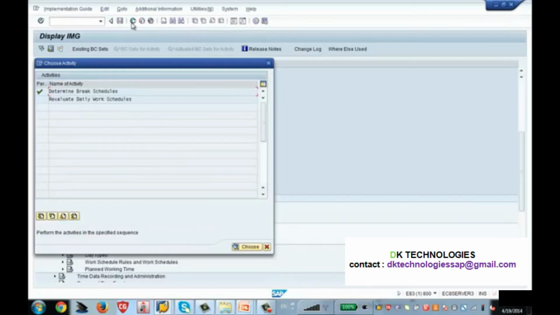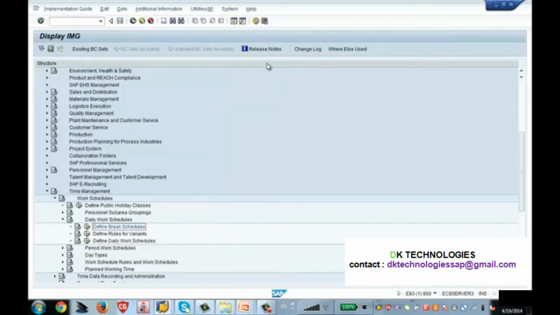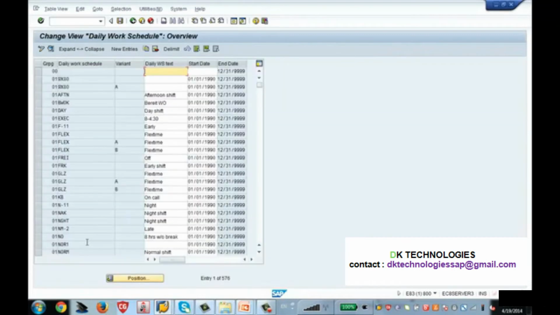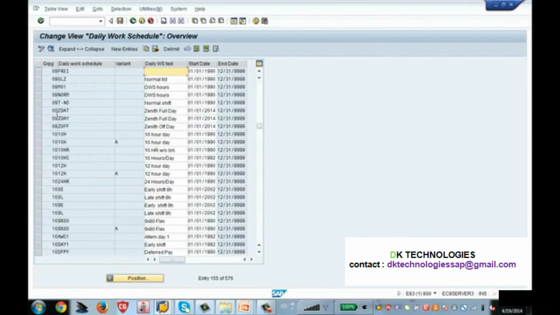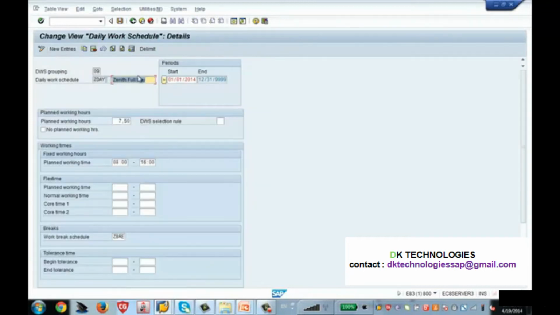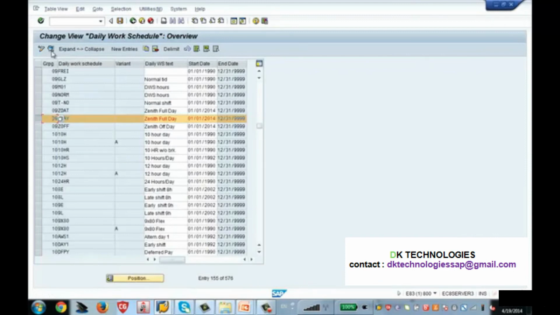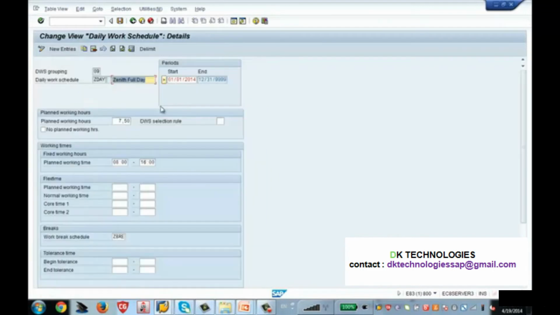Now let me go back and create the daily work schedule. I am clicking on define daily work schedule. When you click on this, this screen comes up. So what you have to do is click on new entries, and a screen will come up. I'll show you what I have created. I have created one daily work schedule. Since I have created it, I picked this and clicked on the details. So now when you click new entries, it will show you the same screen like this.